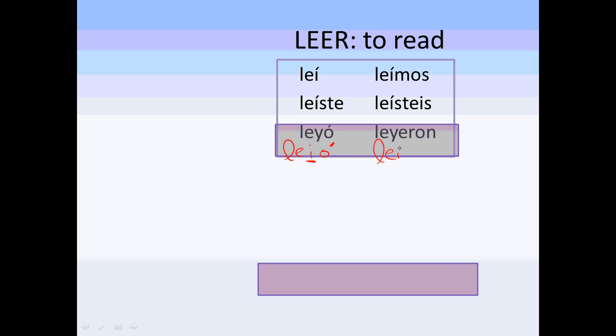The same here, the third person. You see 3 vowels in a row? It can't happen. You need to change the I, change this to a Y. Okay, just like up there. So it's leyó and leyeron. And then also accent marks over all the I's as well.